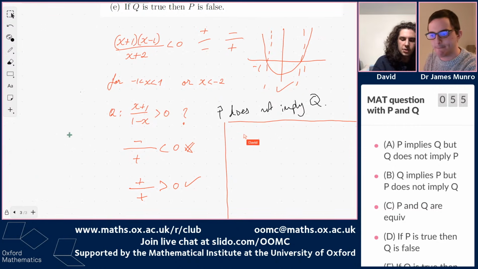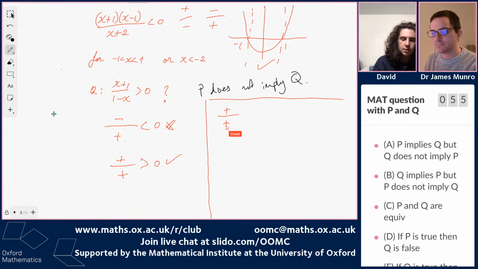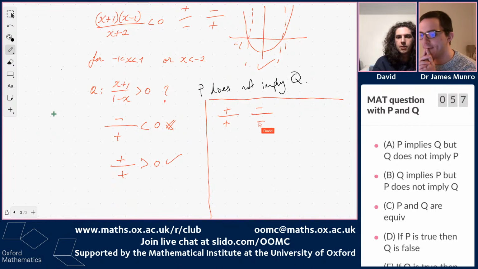So we need a positive over positive, or a negative over negative. That's the only way we can get more than 0 as a fraction. So if we have positive and positive, that means that both 1 plus x and 1 minus x are more than 0.